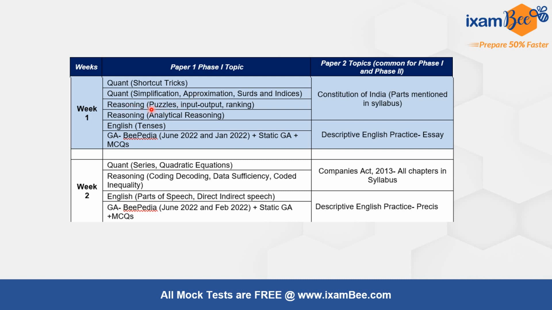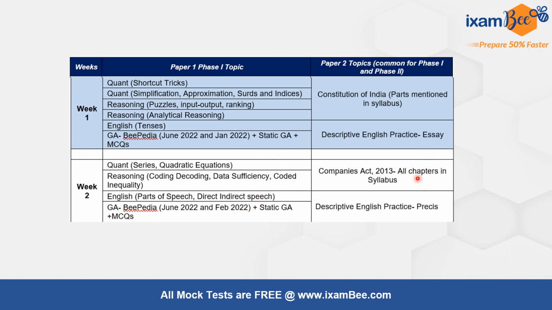Then in reasoning, start with easy level puzzles. Start with input, output, and ranking. Also, you can start with certain questions of analytical reasoning. In English, start with tenses. Moving to week 2. In every week, I have mentioned a tab of GA where you will be reading the BPDA of June 2022 if the month is June, and one prior month's BPDA. In Quant, go through series and quadratic equation. For reasoning, study coding, decoding, data sufficiency, coded inequality, and in English, study parts of speech, direct, indirect speech, etc.